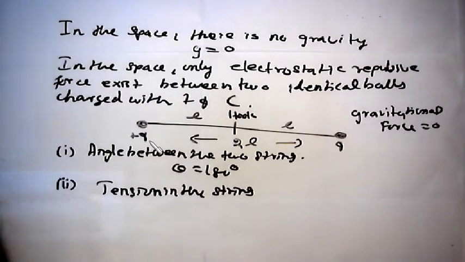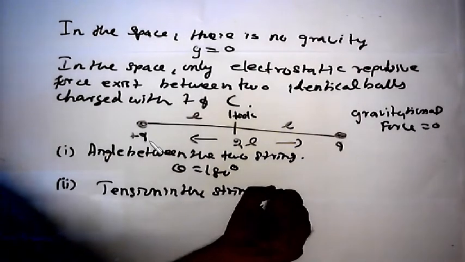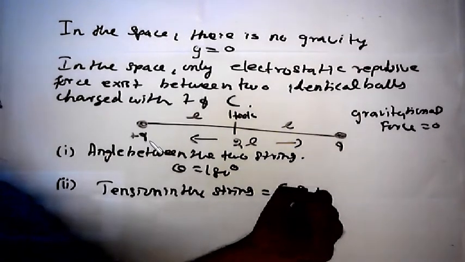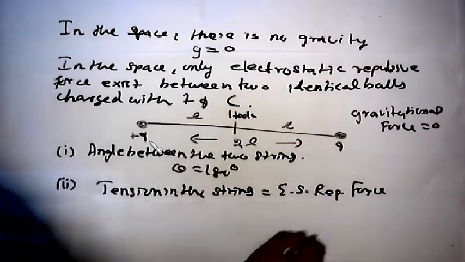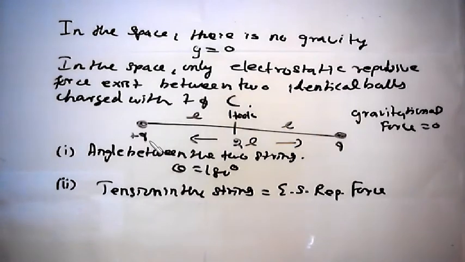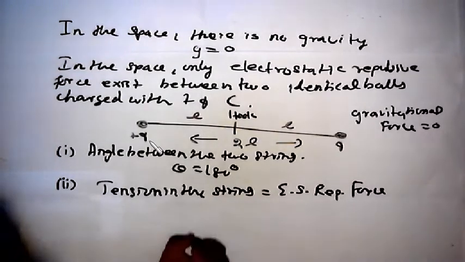The tension in the string is equal to the electrostatic repulsive force. The electrostatic repulsive force will give enough tension over the string connected between the two identical balls and the fixed end hook.